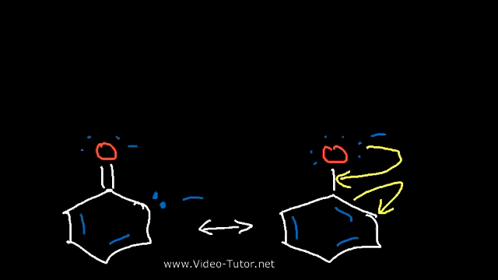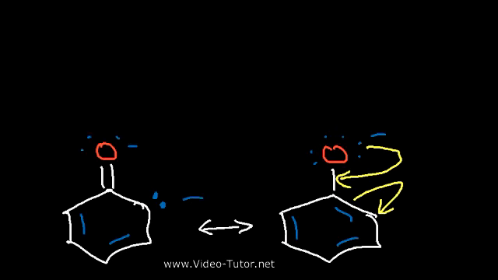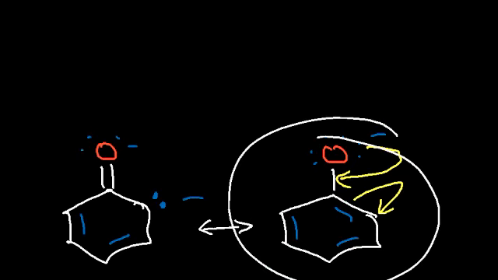The major resonance contributor is the resonance form that's more stable. So looking at these two resonance forms, which one is more stable? Is it better to put a negative charge on a carbon atom or on an oxygen atom? It turns out that oxygen can stabilize the negative charge better than carbon can. For one thing, oxygen is more electronegative, and typically it's bad to put a charge on carbon. You'll find that it's not very stable to do so. So it turns out that this resonance form is more stable, so it's the major resonance contributor.